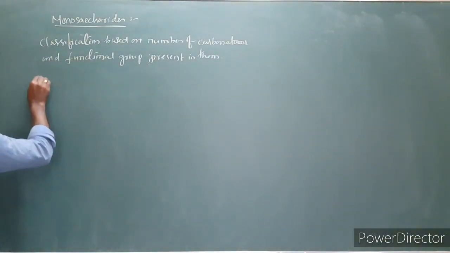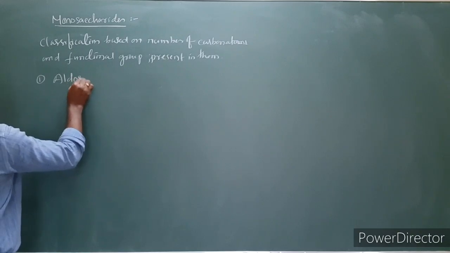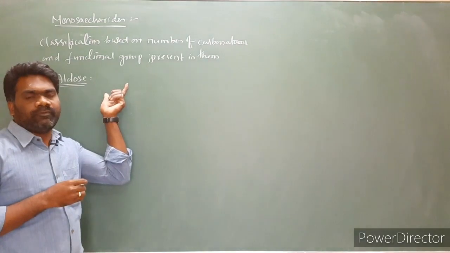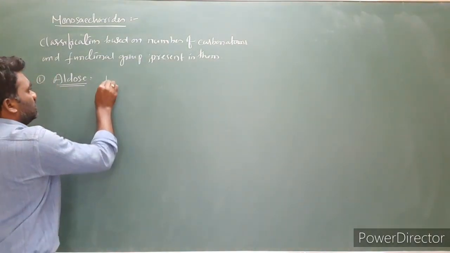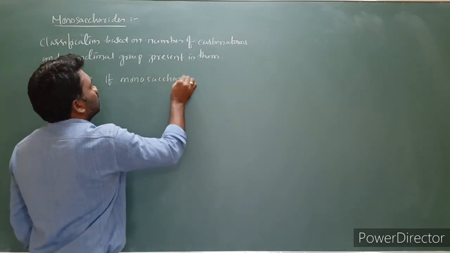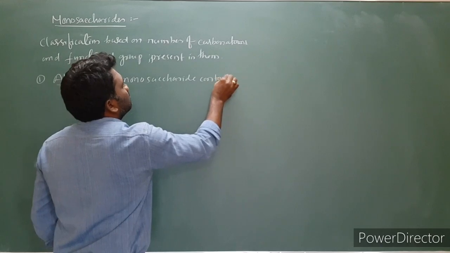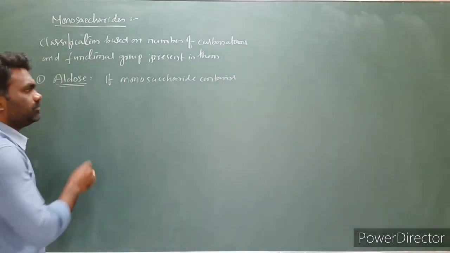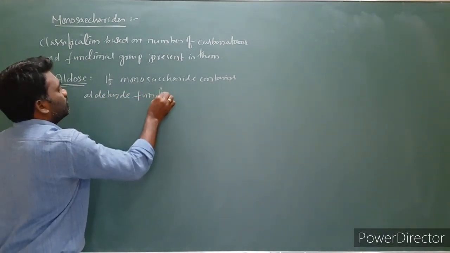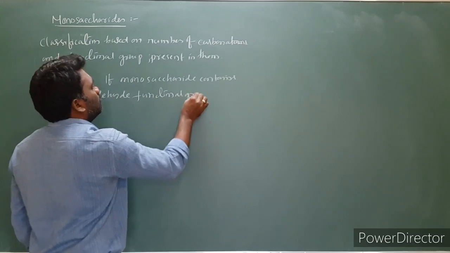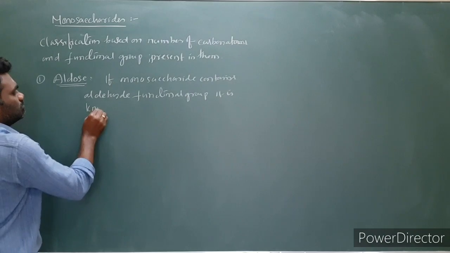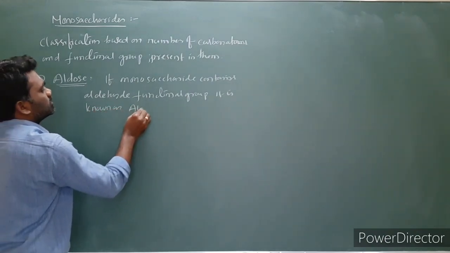In that, the first one is aldose. If the monosaccharide contains an aldehyde functional group, it is known as aldose.